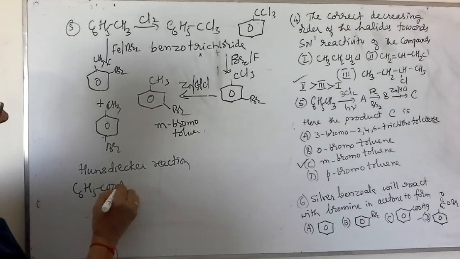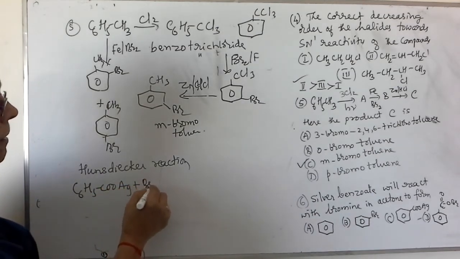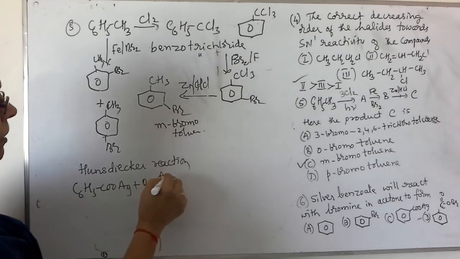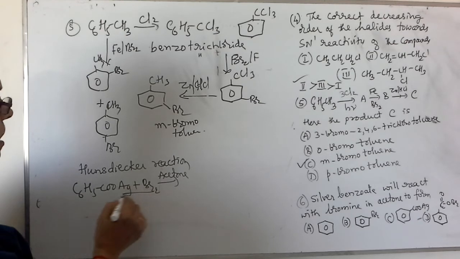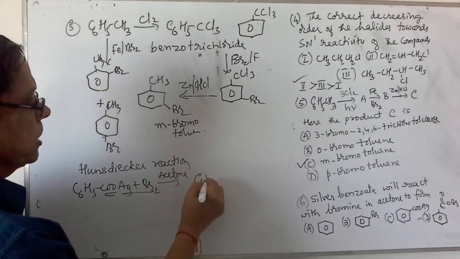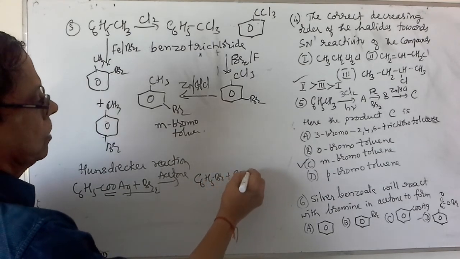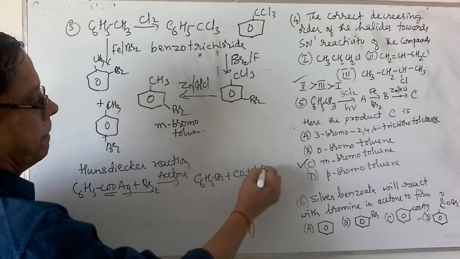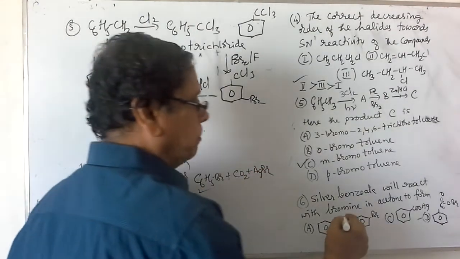C6H5COOAg, silver benzoate, when treated with bromine in acetone medium, eliminates AgBr along with CO2. So it gives rise to C6H5Br along with CO2 and AgBr. The major product that is produced is bromobenzene.